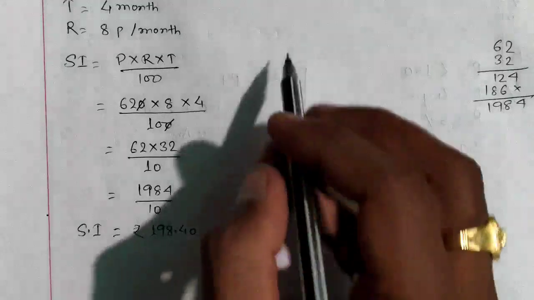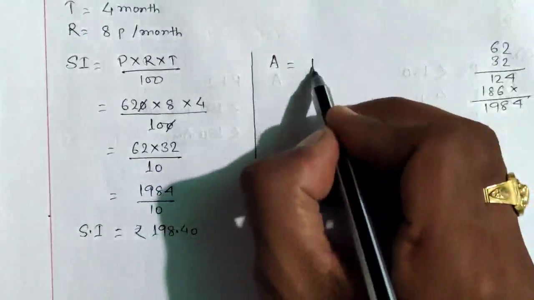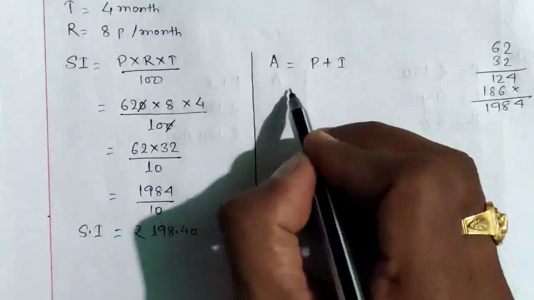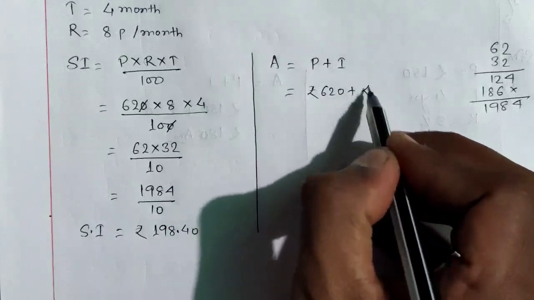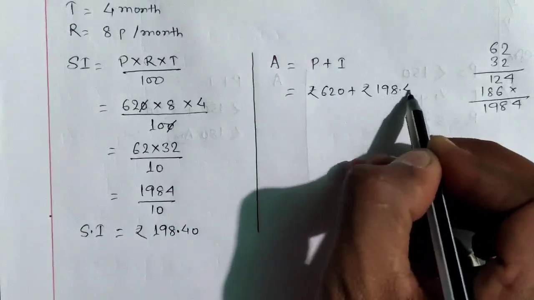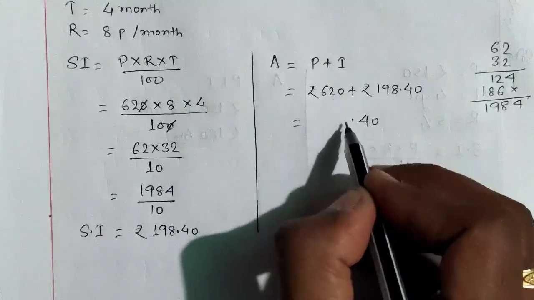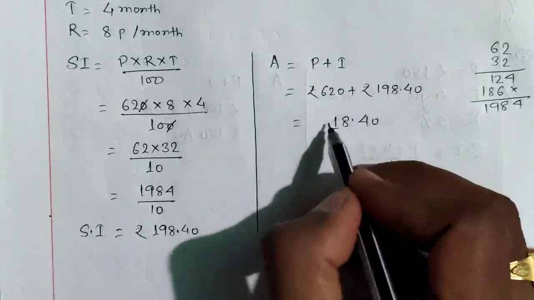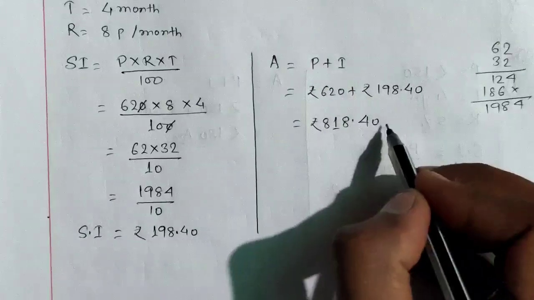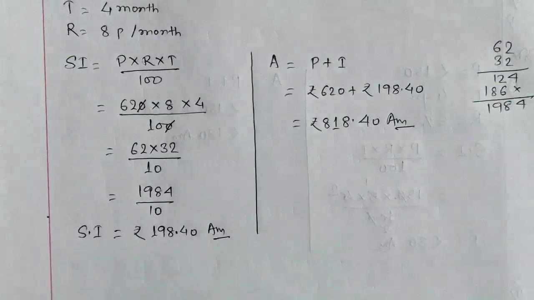Now simple interest we have got. Now we have to calculate amount. So we know the formula: amount is equal to principal plus interest. Principal is rupees 620 plus interest is rupees 198 rupees 40 paisa. We will add; 0.40 will be as it is. 8 plus 0 is 8, 9 plus 2 is 11, carry 1, 6 plus 1 is 7, 1, 8. Rupees 818 rupees 40 paisa. These two will be our answer. Hope that first 3 questions are clear.